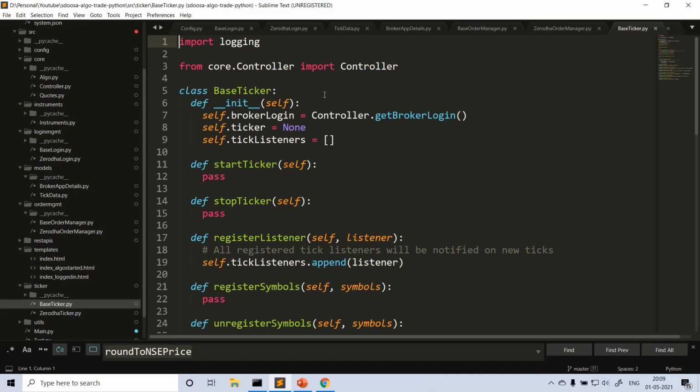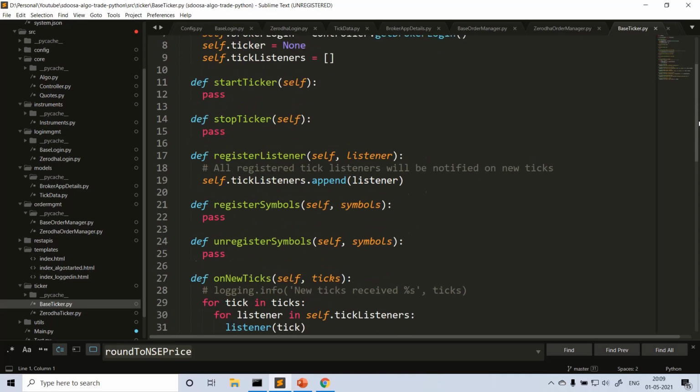So what are the functionalities of base ticker? Generally we need to declare what any ticker has as common functionalities, right?